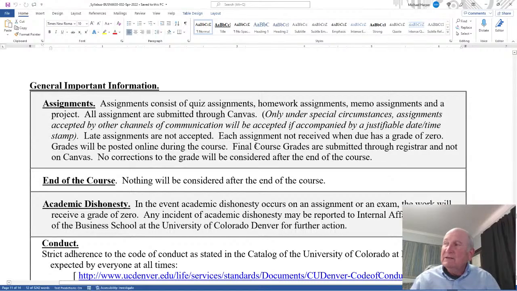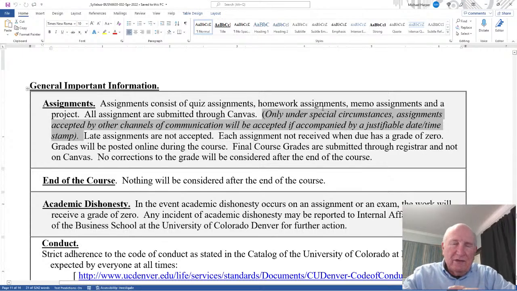Okay, finally, general important information. Assignments consist of quizzes, quiz assignments, homework assignments, memo assignments, and a project. All assignments are submitted through Canvas. Only under special circumstances will assignments submitted by other channels of communication be accepted, if accompanied by a justifiable date and time stamp. What I mean by that is this.